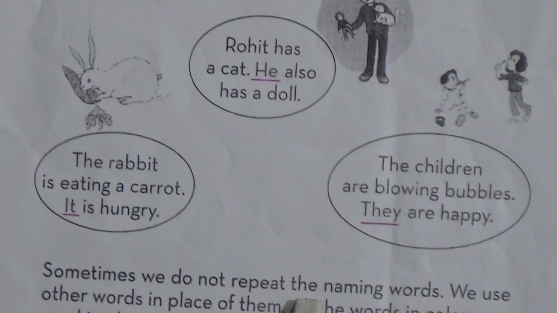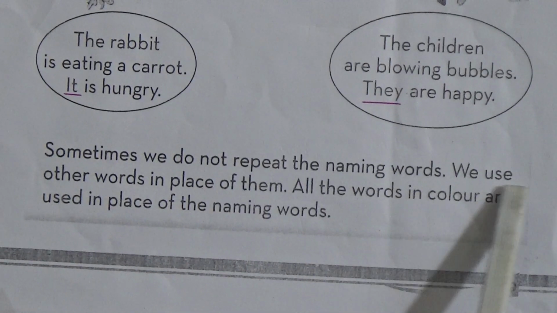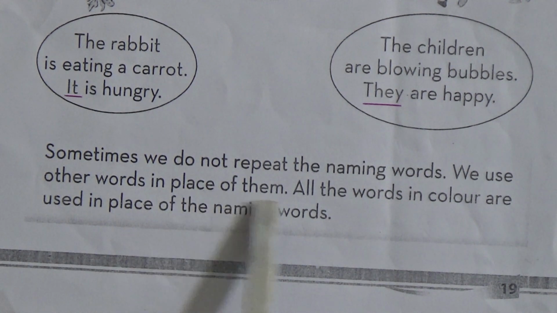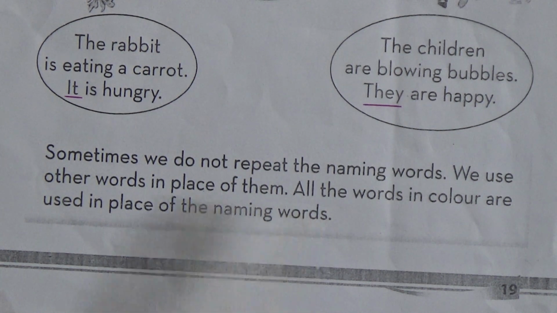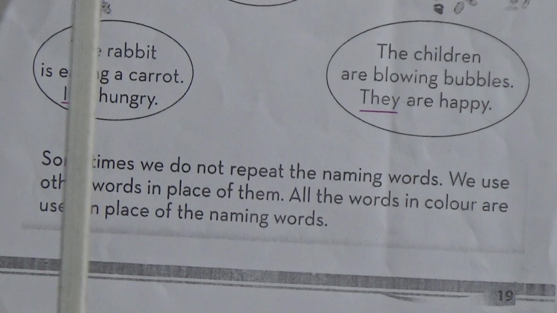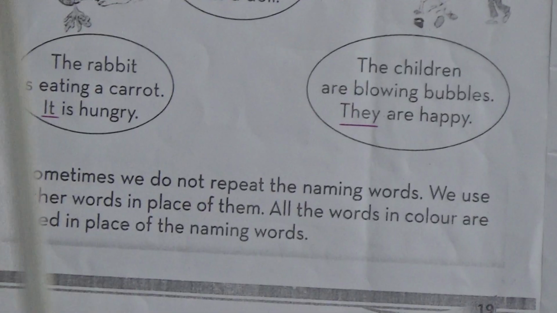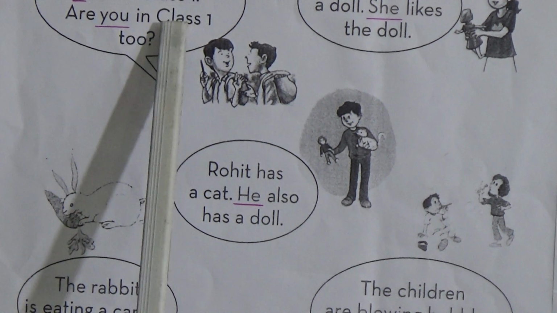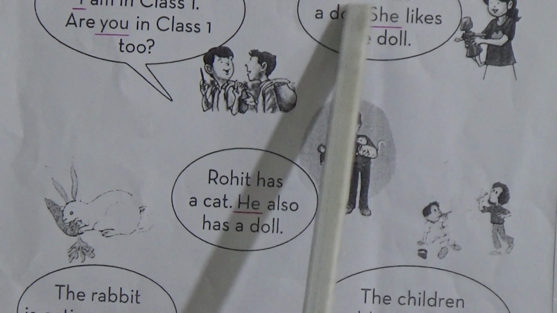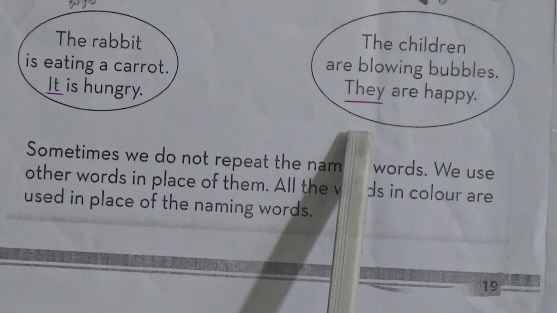Sometimes we do not repeat the naming words. We use other words in place of them. All the words in color are used in place of the naming words. All the words in color like I, you, she, he, it, they are pronouns, and they are used instead of naming words like Aditya, class 1, then Rita, she, Rohit, he, the rabbit, it, the children, they.